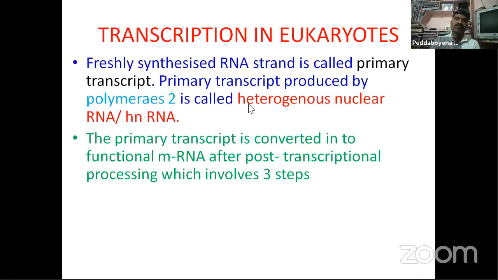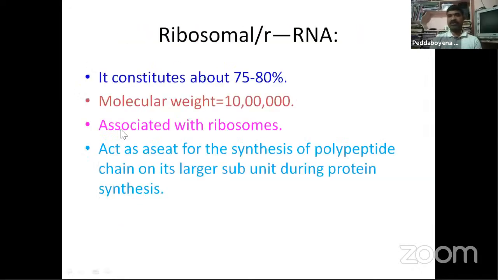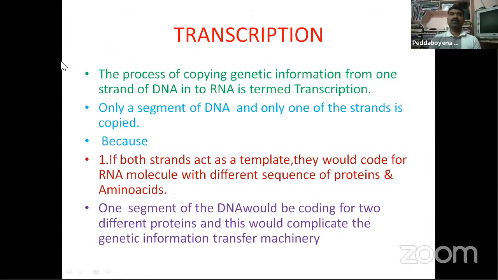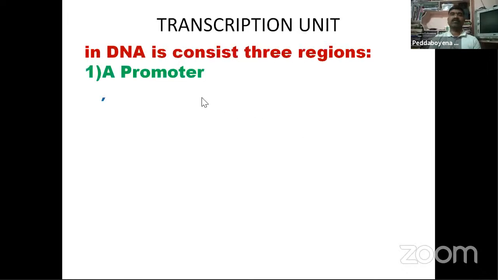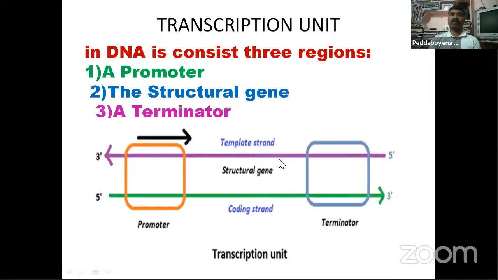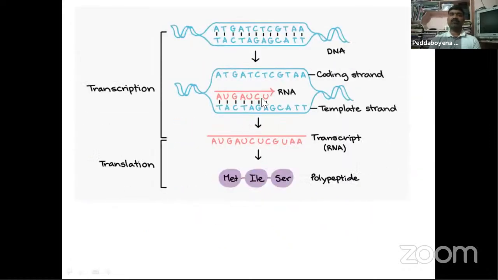Now you have observed the total topic we discussed today. Some key points are very, very important. After this we can start the questions. In transcription, first, only one strand is copied, and there are reasons. Next, the promoter, structural gene and terminator, and this diagram is very important. And the codon: the coding strand and the opposite strand, the RNA sequences.